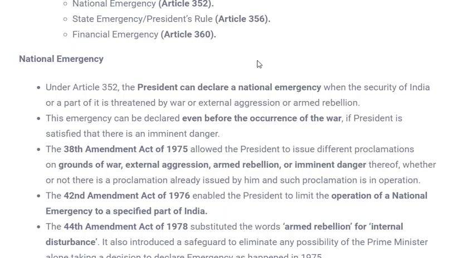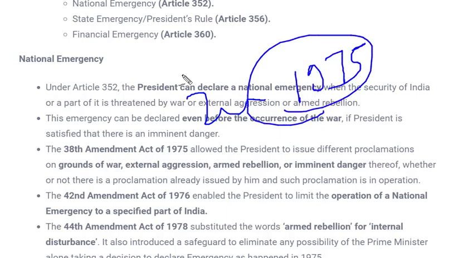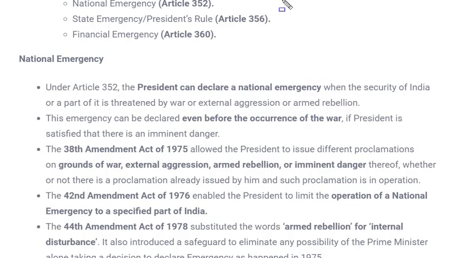The second emergency was proclaimed in 1971, and many acts like MISA, COFEPOSA, and the Defence of India Act were adopted for preventive detention. That means during the second emergency there were lots of problems for the citizens of the country. And the last emergency, which is very renowned and remembered to date, was the emergency of 1975, which was held after the India-Pakistan war.